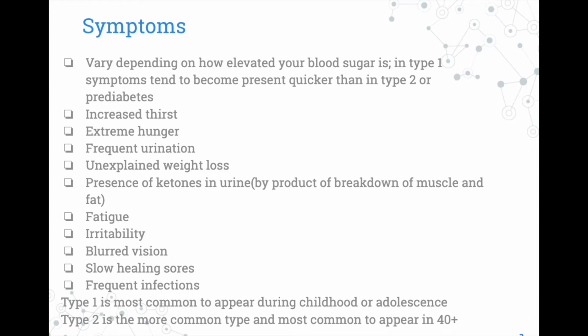Symptoms vary depending on how elevated your blood sugar is. In type 1, symptoms tend to become present quicker than in type 2 or prediabetes, which can include increased thirst, extreme hunger, frequent urination, unexplained weight loss, presence of ketones in urine, a byproduct of breakdown of muscle and fat, fatigue, irritability, blurred vision, slow healing sores, frequent infections. Type 1 is most common to appear during childhood or adolescence, and type 2 is more common in people over 40.